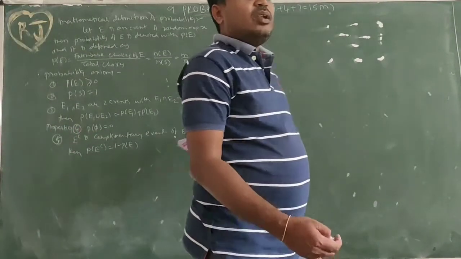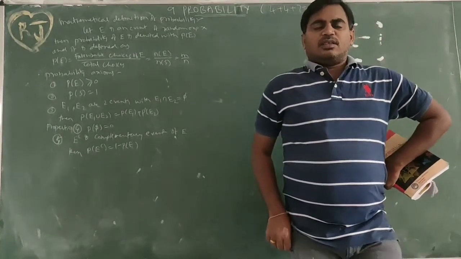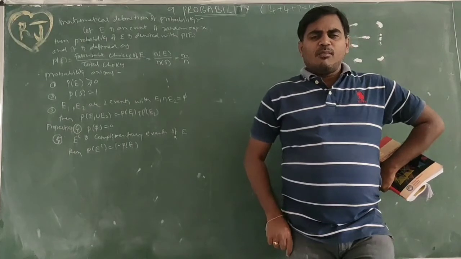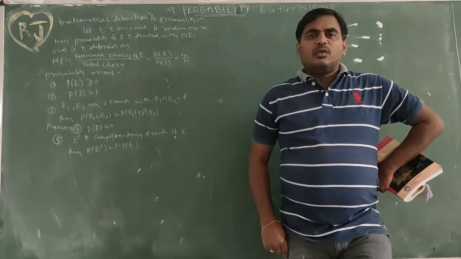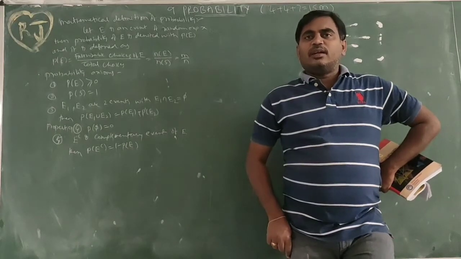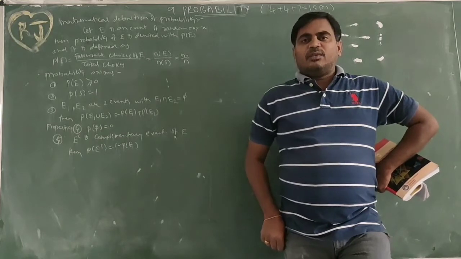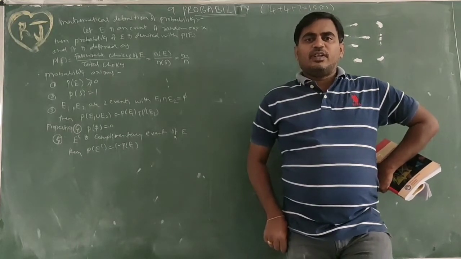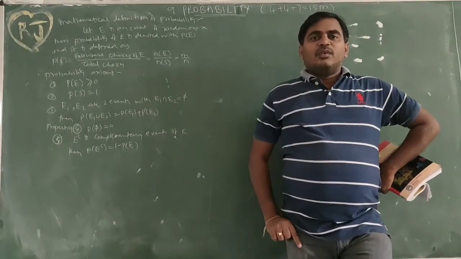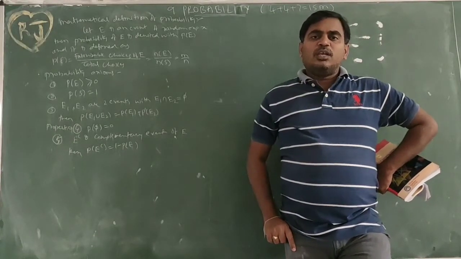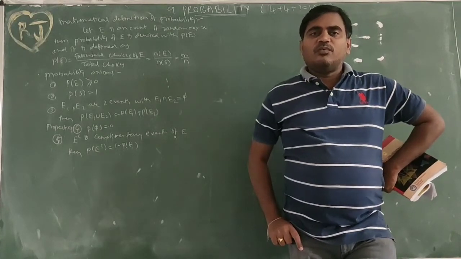So for example, what is a complementary event? For example, I am tossing a coin. My choice is head, the opposite is tail. So if I lose, tail will occur. While rolling a die, my choice is 1. So when I lose the game, it turns up 2, 3, 4, 5, 6. So the complementary of event 1 is 2, 3, 4, 5, 6.